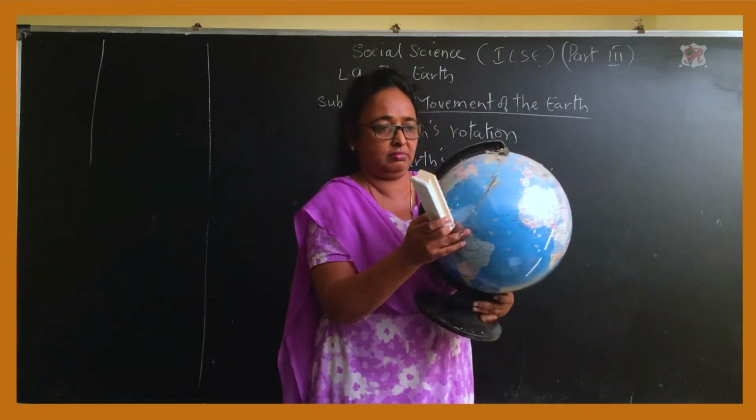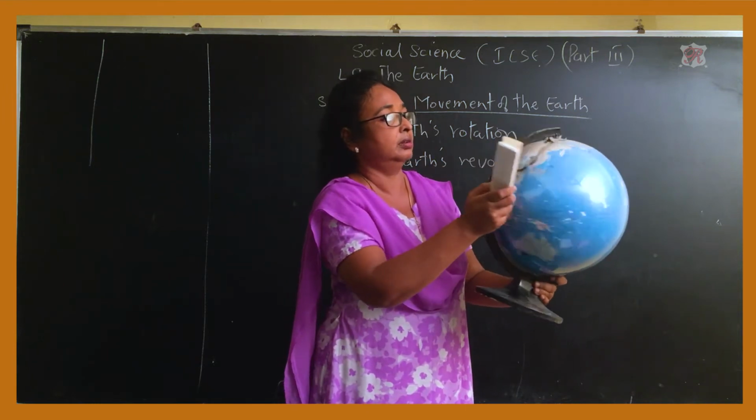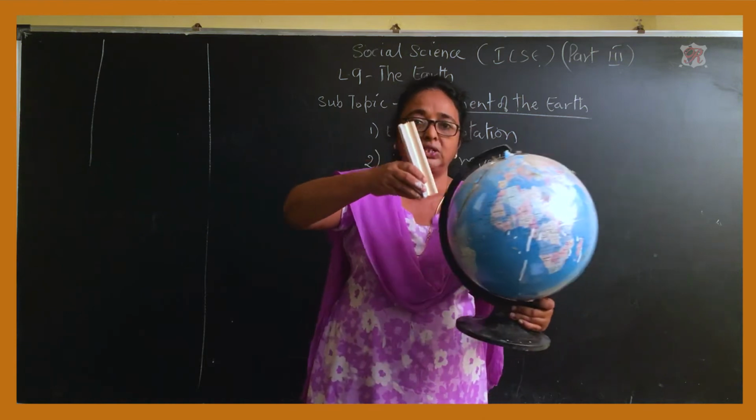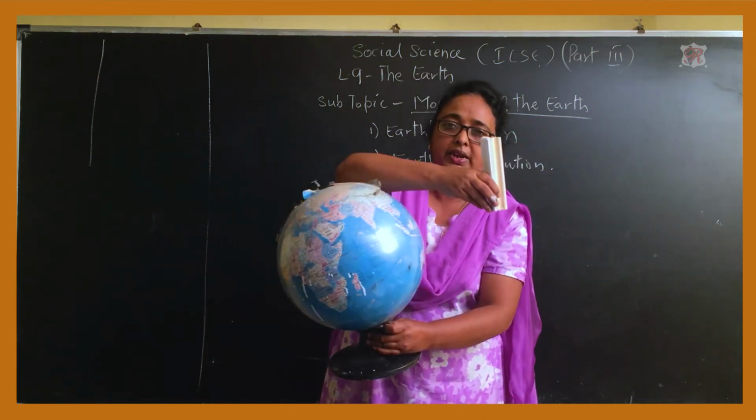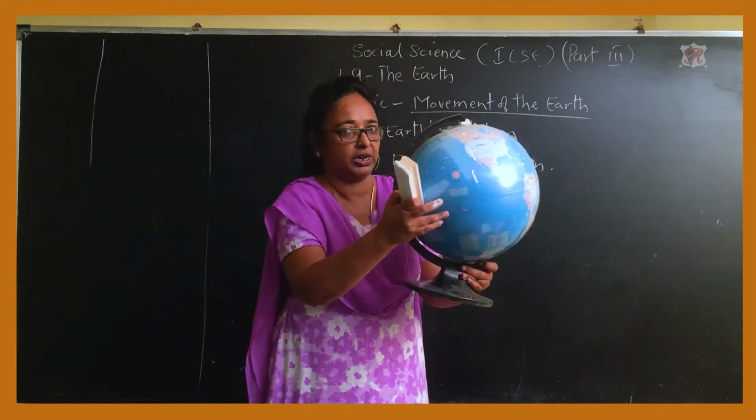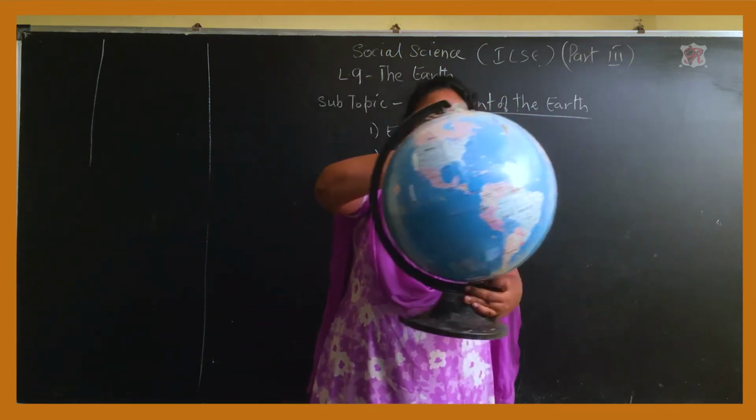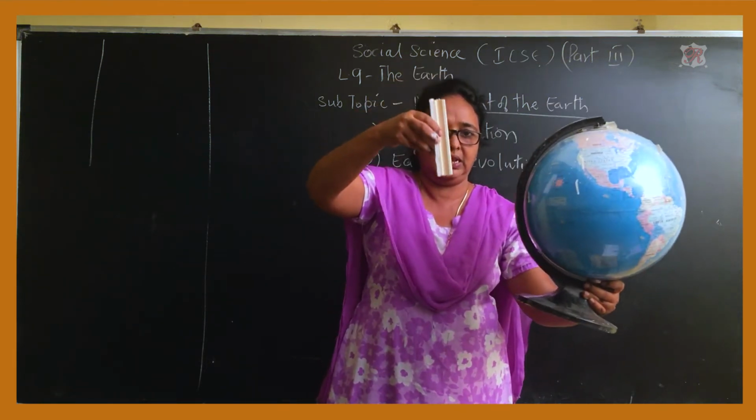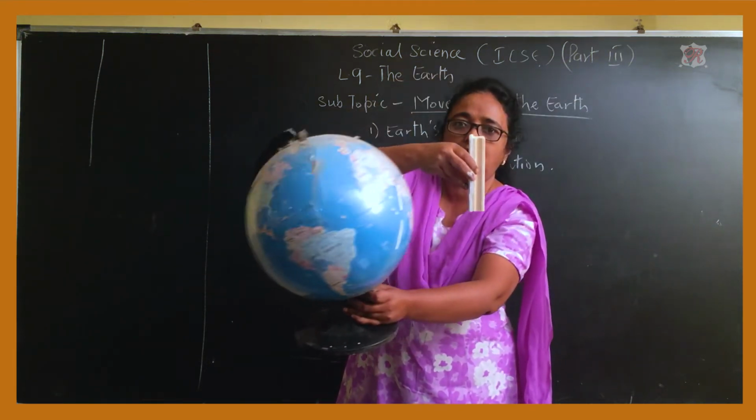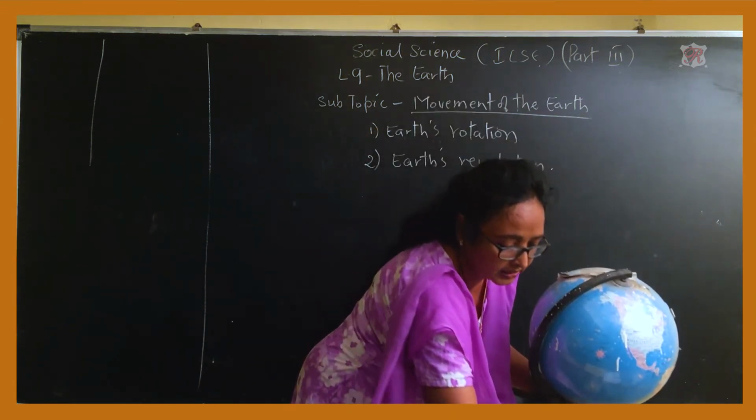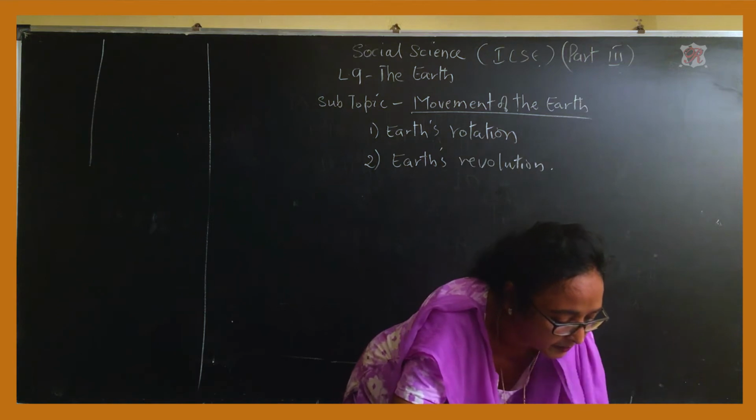This is called rotation and this is called revolution. Again I am repeating. This is rotation, and revolution is this part. It moves around the sun. This is the sun. When it is moving around the sun, it is called revolution. It revolves around the sun. Now we'll read it.